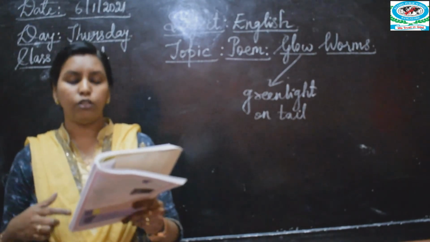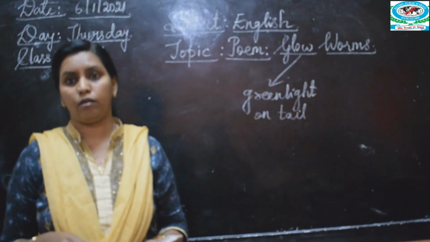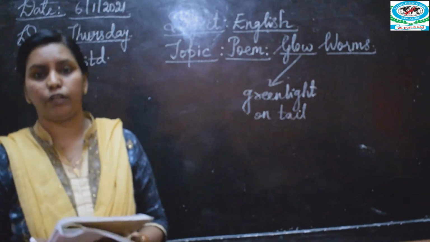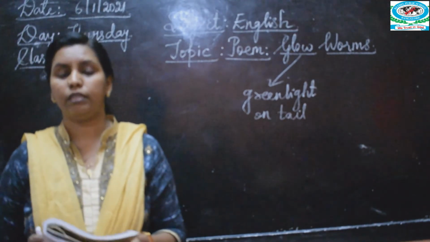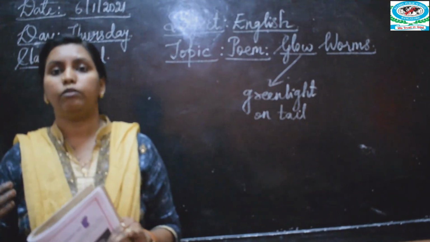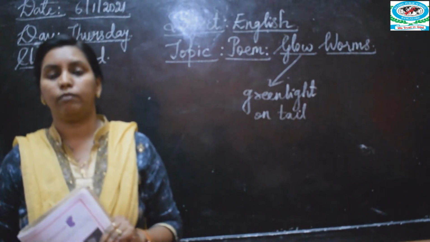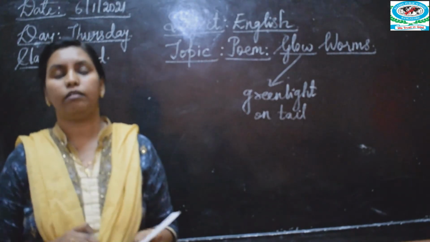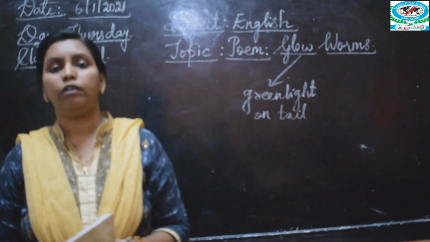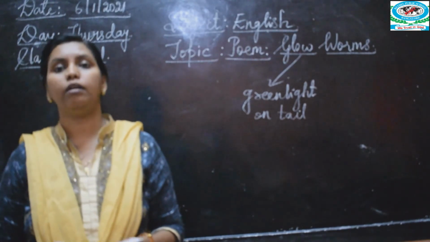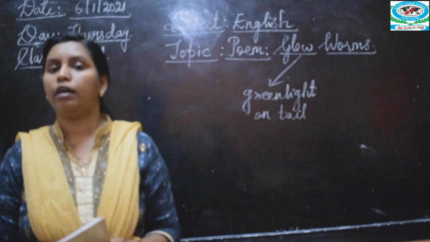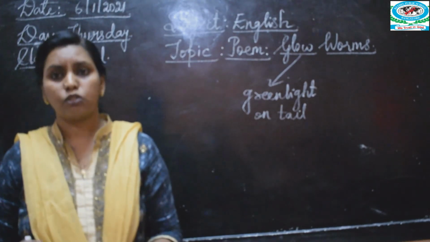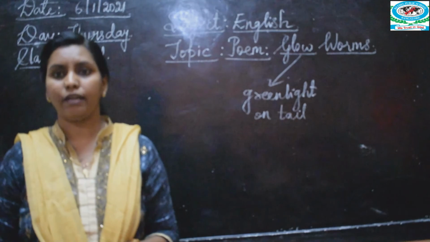And third one, how do you celebrate your birthday? Maybe you have different plans for your birthday celebration, isn't it? You will get up early, bathe yourself, wear new clothes, and invite all your family and friends. Then you will have other plans to celebrate your birthday. You have to write about that. I hope you all have understood this poem, children. Thank you.